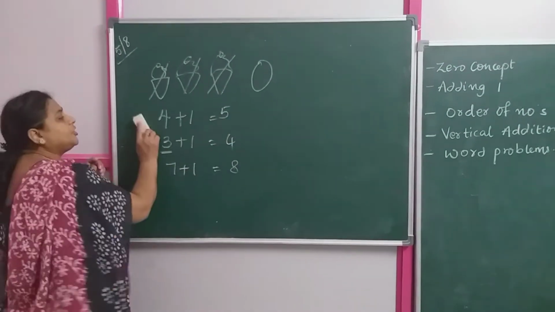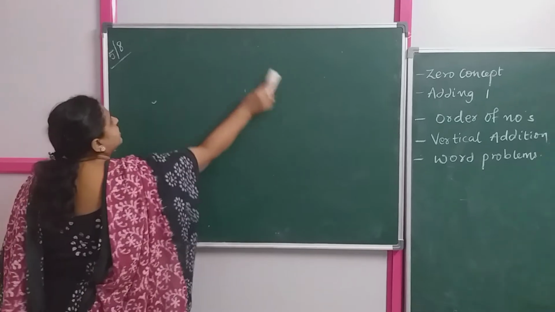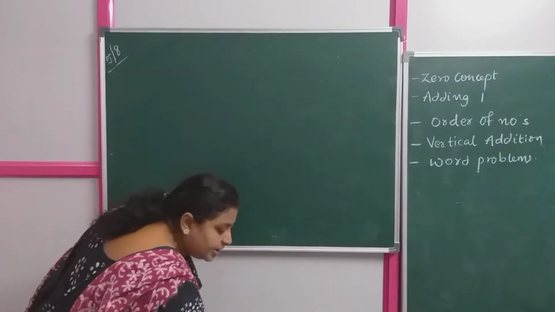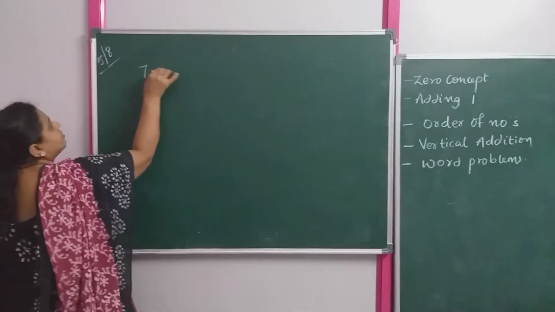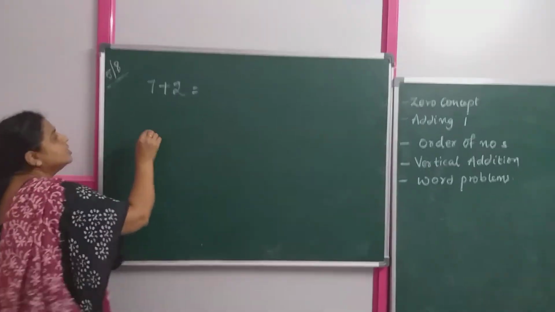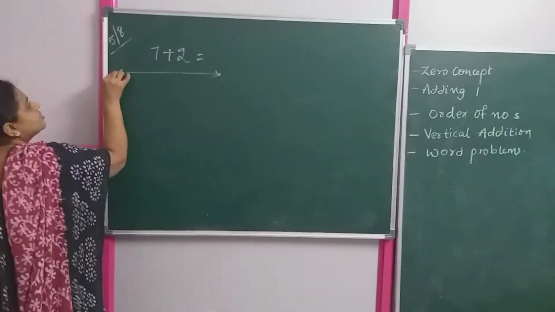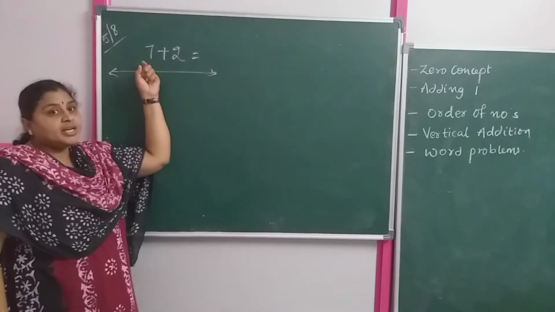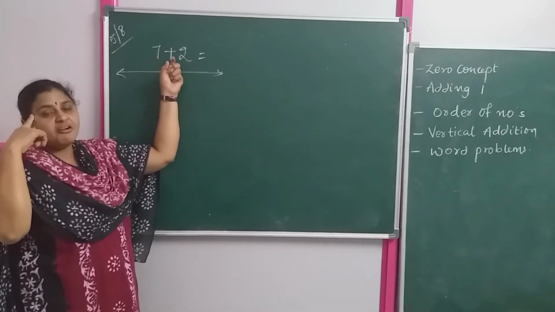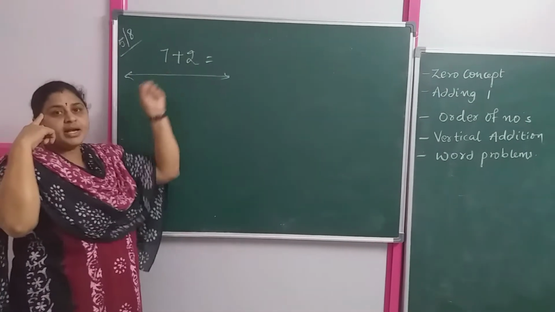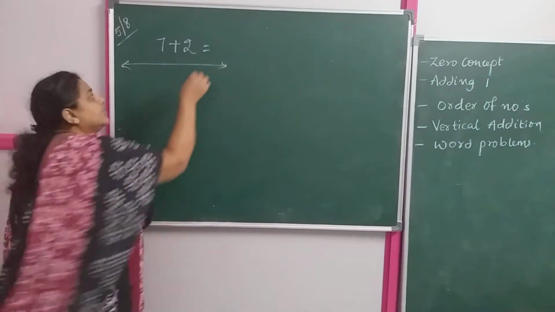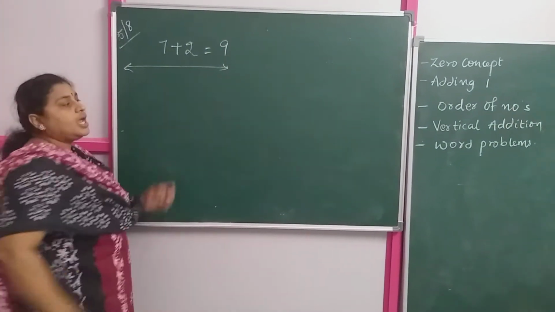Next, you learned about your horizontal addition in the previous class. Yes children, so horizontal addition is nothing but, suppose say 7 plus 2 I have. So this is called as the horizontal addition. So 7 in your mind, 2 on your fingers. After 7, 8, 9. So this is the horizontal addition.